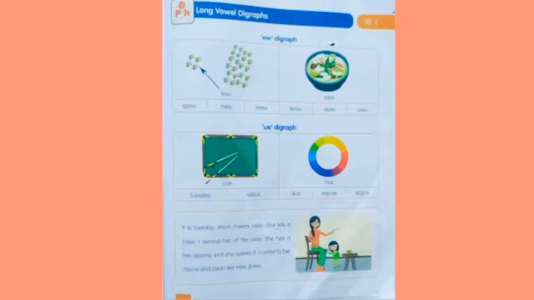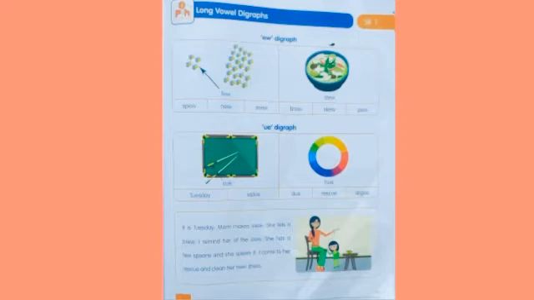Next, long vowel digraphs. Long vowel digraphs means the vowel says its sound by its name. See, for example, A, E, I, O, U are called vowels, right? A as in ray, there A sounds by its name. E, I as in sight, O as in boat, U. Long vowel means it sounds by its name, and these are also prolonged sound words.